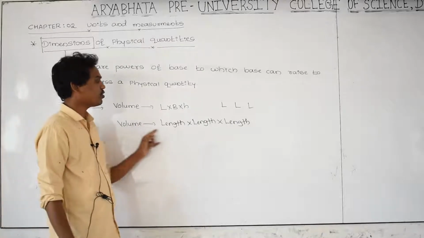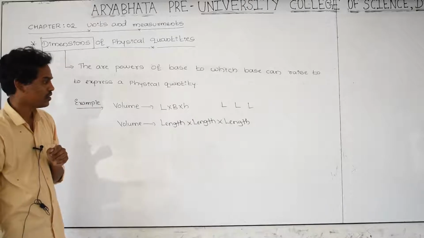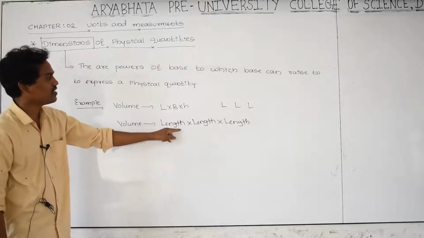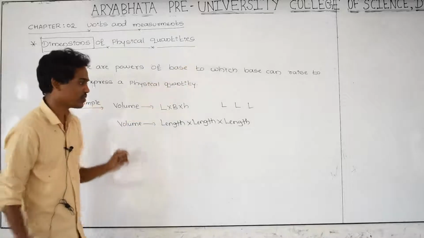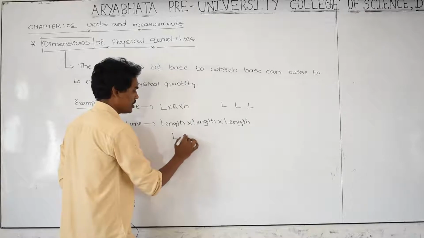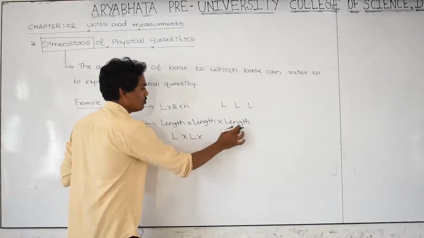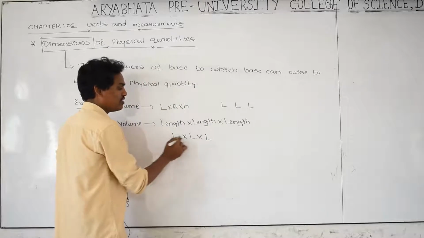This physical quantity we are going to express with the help of base quantities, by raising powers of those bases. What is the base? That is L. Length, length, length.